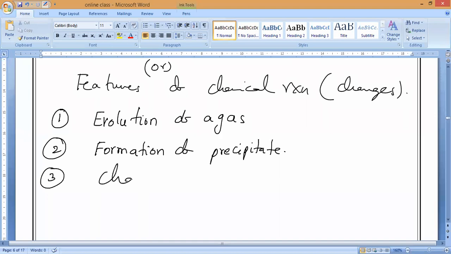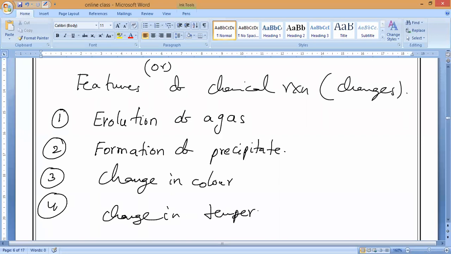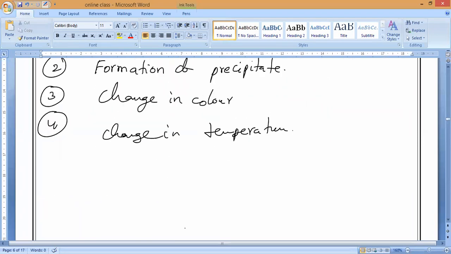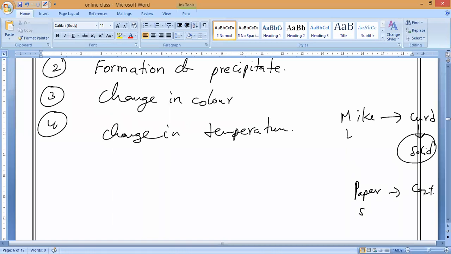Next, change in color. You need not write in order, any order you can write. Change in color. Next, what do we observe? Change in temperature. And if you notice, milk is in liquid state, yes or no? But curd will be in what state? Semi-solid, almost semi-solid. Now change in state is taking place or not? For example, paper is a solid, but it produces gases, CO2, plus ash, carbon. So the products are gas plus solid. What is happening? Change in state. Understand everyone?